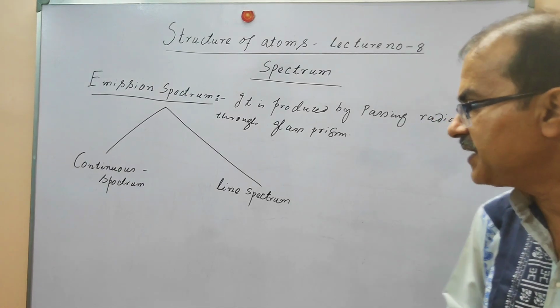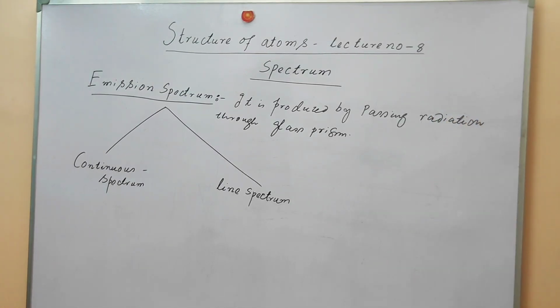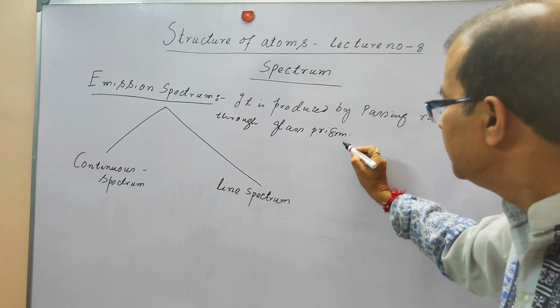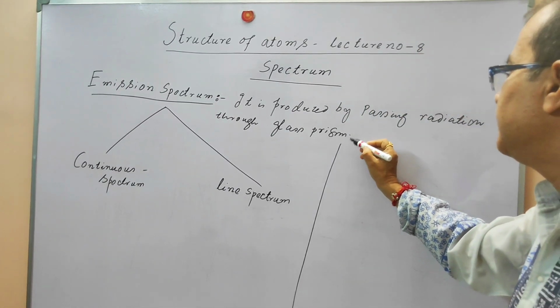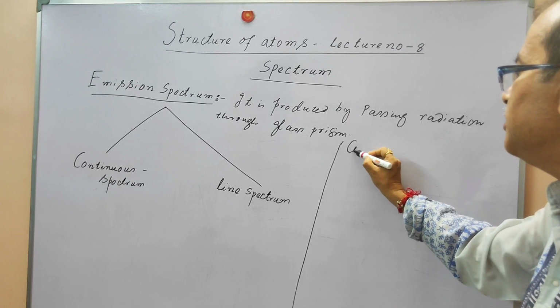One is continuous spectrum and the other is line spectrum. Now let us try to understand what the continuous spectrum is.